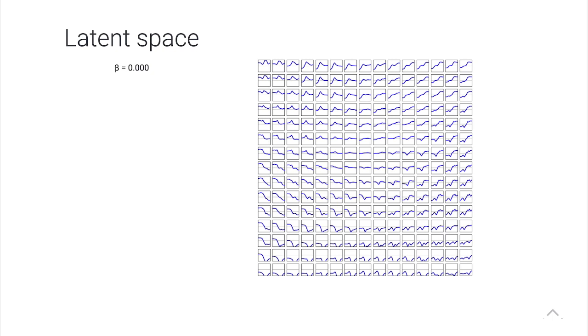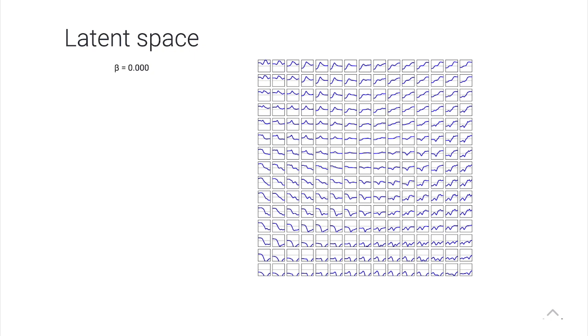Now, here is the latent space that I was talking about. This is for one particular model, with a beta of 0. We create a plot like this to get an idea of the structure of the latent space of this particular model. We take the XY coordinates of the latent space and sample from them, and at each point we decode that and turn it into EQ parameters. And you can see the transfer functions here.